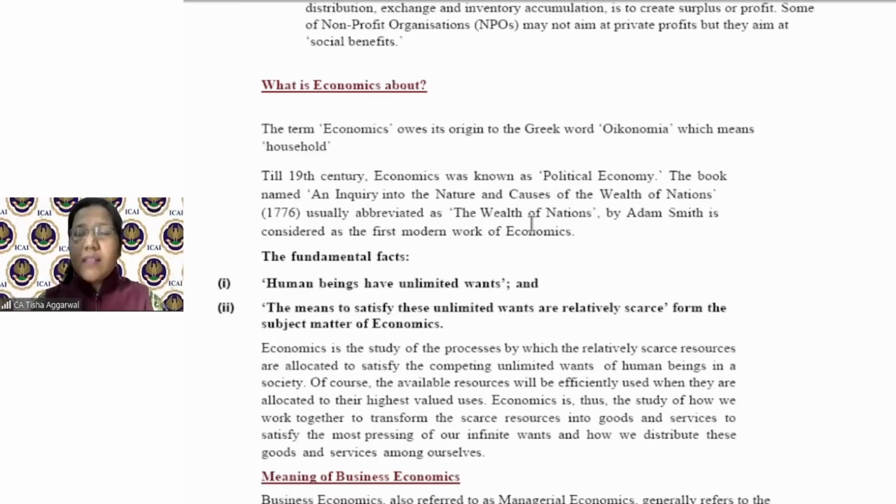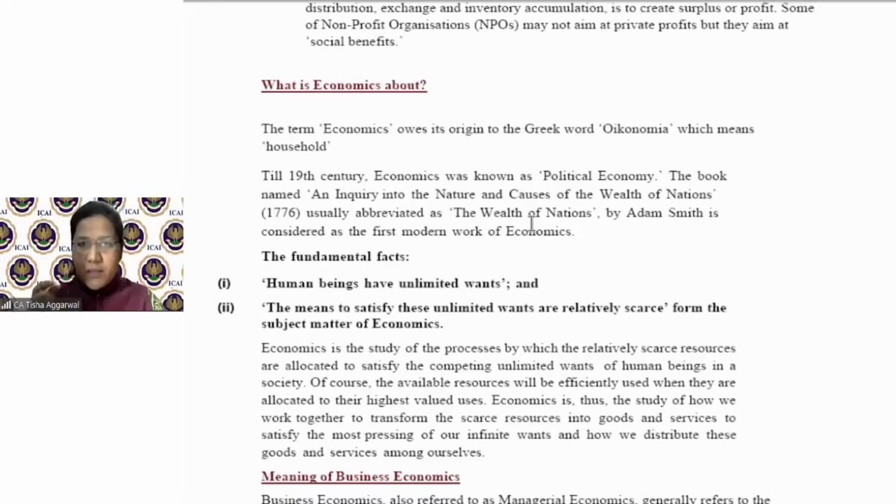How to resolve that problem, how my unlimited wants are satisfied by scarce resources, is dealt with by economics. Economics is the subject which helps you understand how we can transform our scarce resources into those goods and services which give us the maximum benefit. I hope this is clear to everybody.